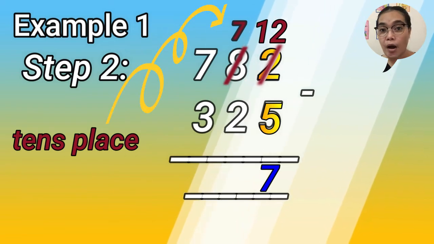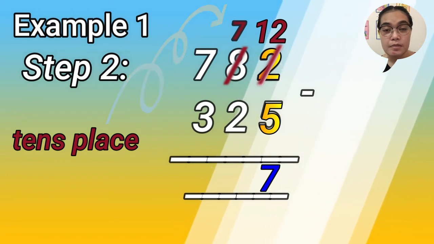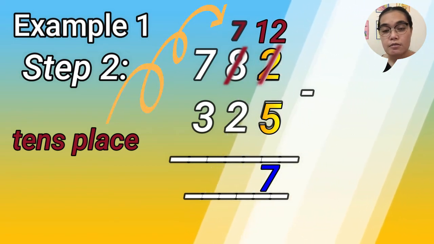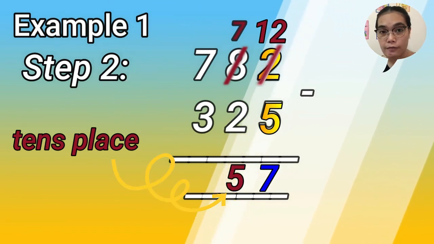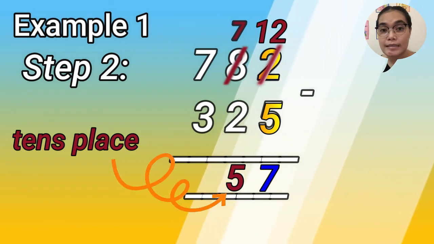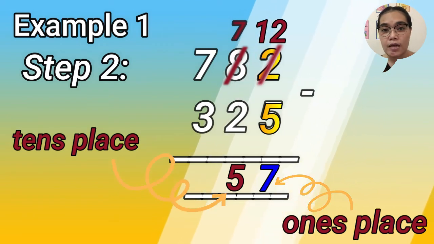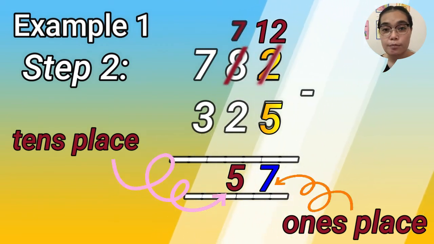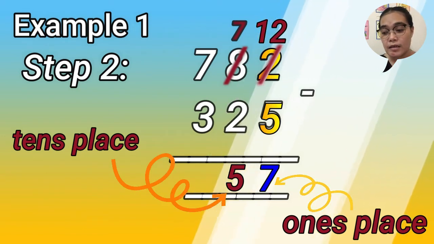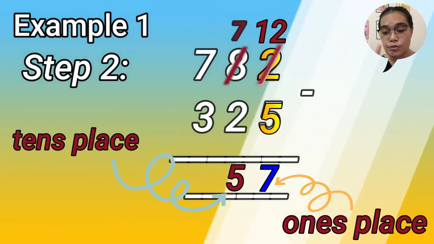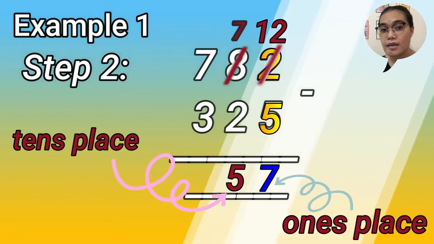Because we borrowed 1 from 8, that's why 8 becomes 7, right? So 7 subtract 2 is 5. So 5 is now the tens. In the first step, the result of 12 minus 5 is 7, that is the ones. And in step 2, the number 5 is the tens.